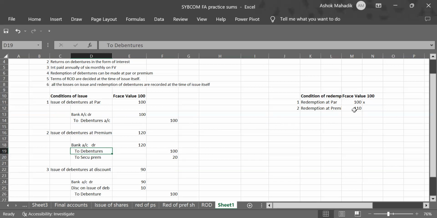So remember that these two redemption options are there. First one, redemption at par, and second option is redemption at premium. The first option doesn't make any difference in your journal entry. So what I'll do in these three, I'll incorporate these two options of redemption. But I'll write like this. I'll make two sections that we are redeeming at par and we are redeeming at premium. I'll write entry twice, so you'll understand it better.